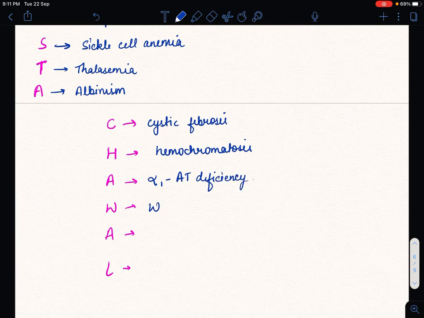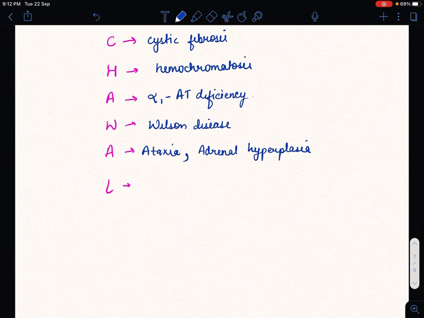W for Wilson disease, and A: first A is for albinism, second A is for ataxia, and third A is for adrenal hyperplasia.